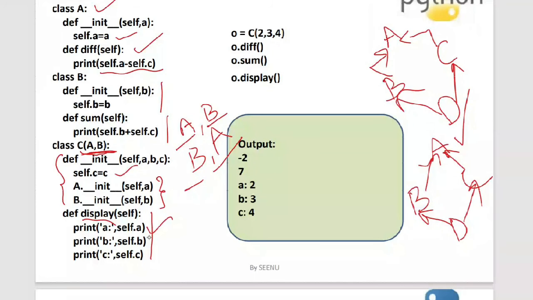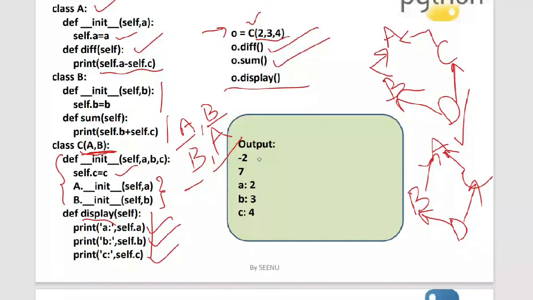Now coming to the next part of the code, wherein O is the name of the object. I created an object of the class C, and then I passed 2, 3, 4 for A, B, C. So the init method will be invoked, and inside the init method, C is initialized, and then calls to the respective superclasses will be made, and then the A and B from the superclasses A and B will be initialized. And then by using the object reference, I'm calling the difference method, the sum method and the display method.